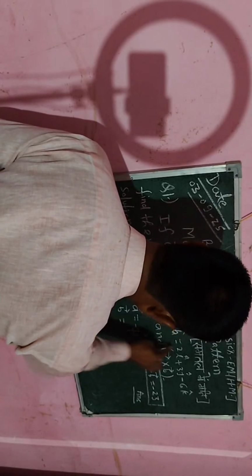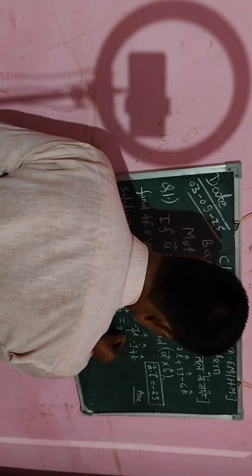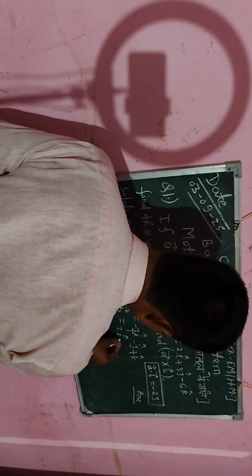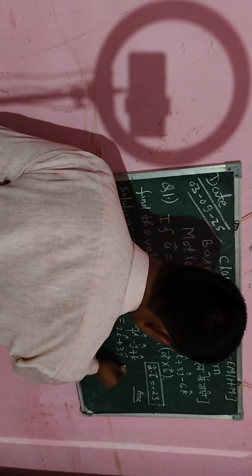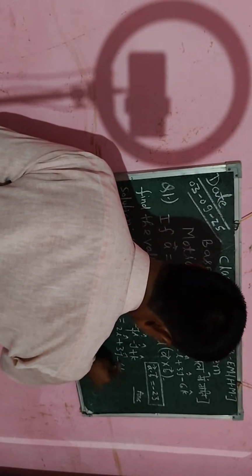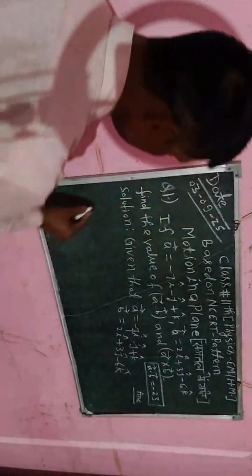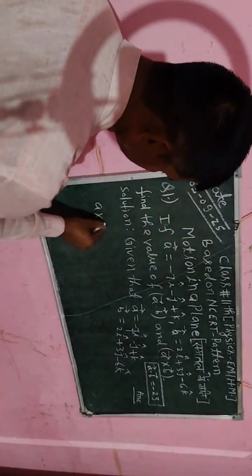So I will write here 2 I cap, and then plus 3 K cap, and then minus 6 vector A cap. Now we have to find the value of A cross B.